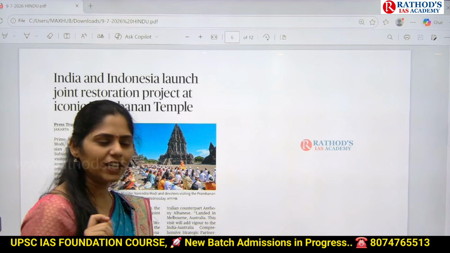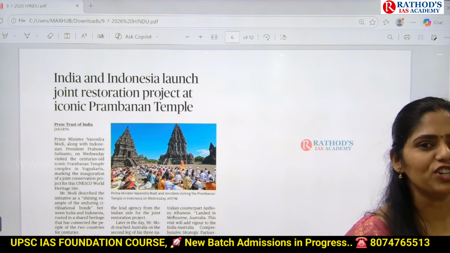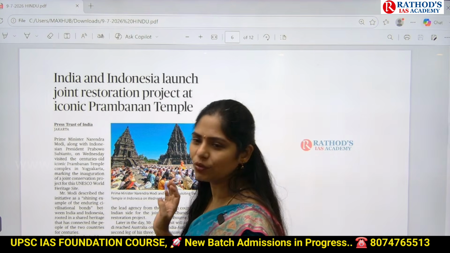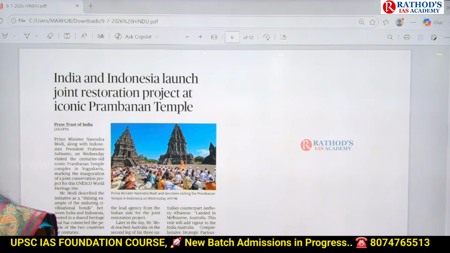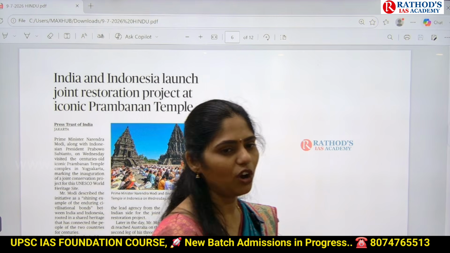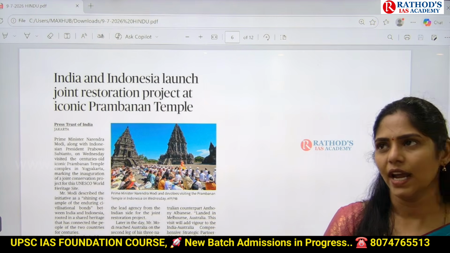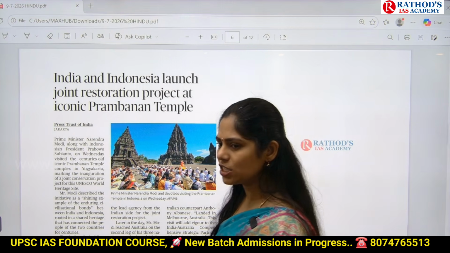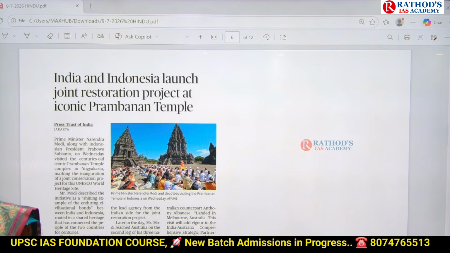If you see the art and architecture part, you have to focus on 5 to 6 areas where UPSC repeatedly gives questions. First one is IVC architecture, second one is temple architecture, third one is dance forms, that is nothing but dance, next one is music, and next one is paintings. So these are the areas from art and architecture where UPSC repeatedly gives questions in prelims.